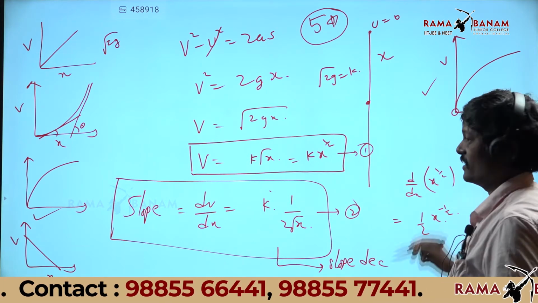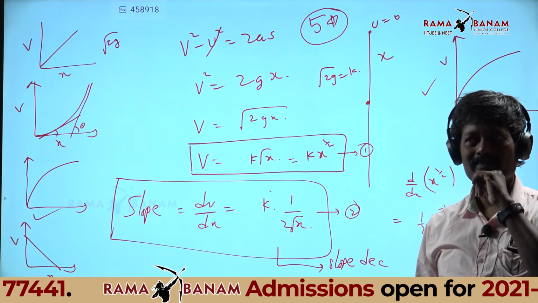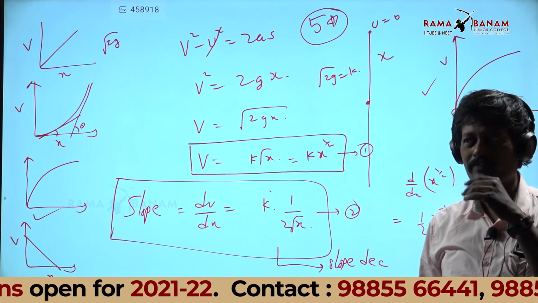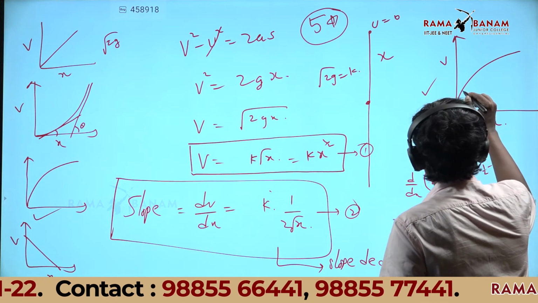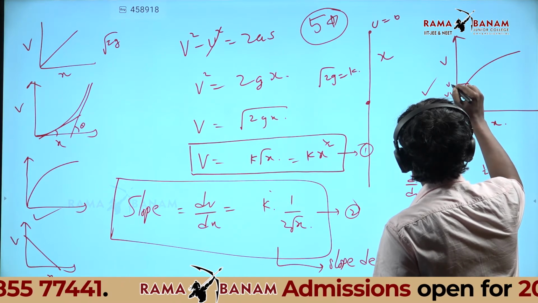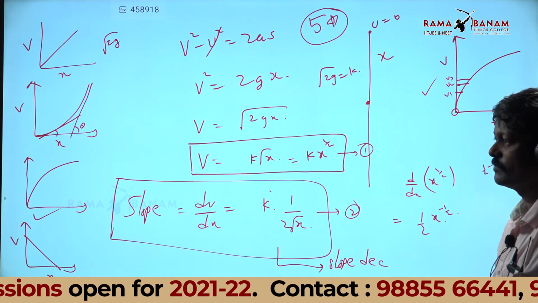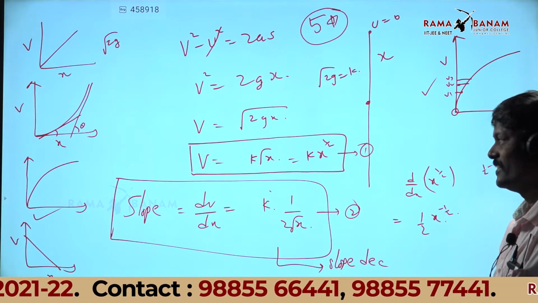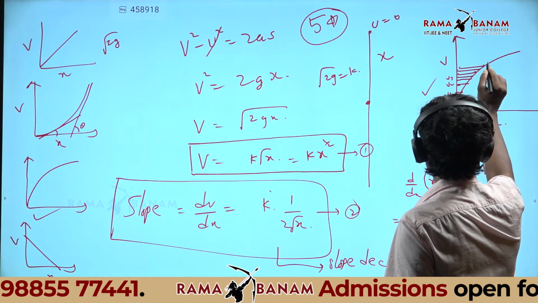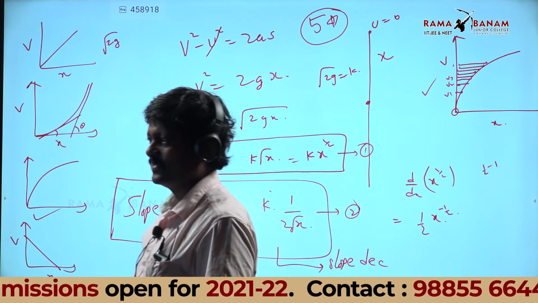Slope is decreasing does not mean velocity is decreasing. How many caught the point? I said slope is decreasing. I did not say velocity is decreasing. Check if you want. Here velocity is V1. Here velocity is V2. Here velocity is V3. Is velocity increasing or decreasing? Increasing. That means velocity is increasing. If you go on drawing, velocity is increasing, but the slope is decreasing. That is the important point.